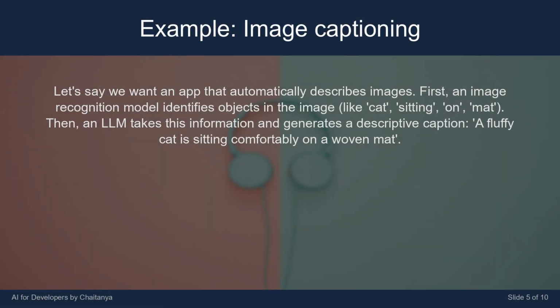Let's say we want an app that automatically describes images. First, an image recognition model identifies objects in the image, like cat, sitting, on, mat. Then, an LLM takes this information and generates a descriptive caption: a fluffy cat is sitting comfortably on a woven mat.